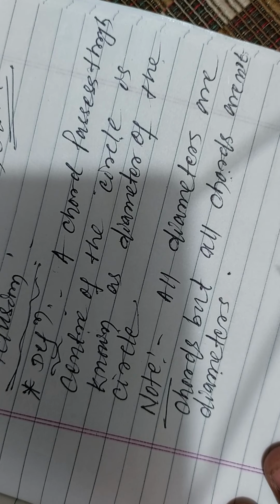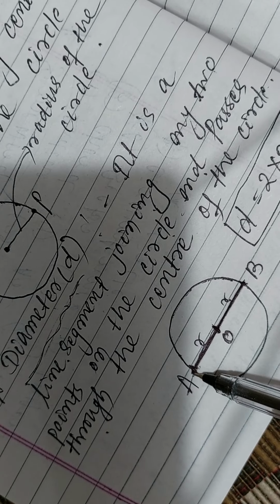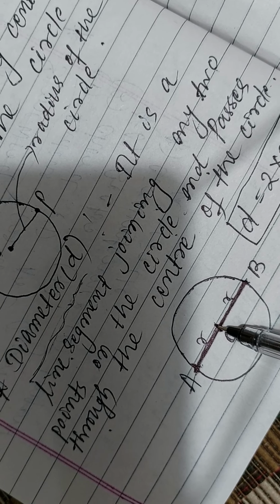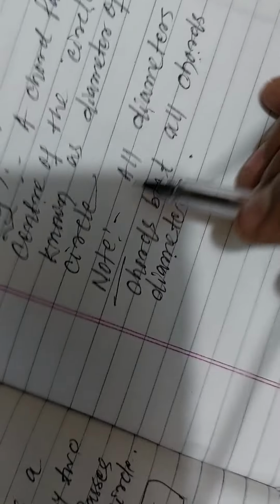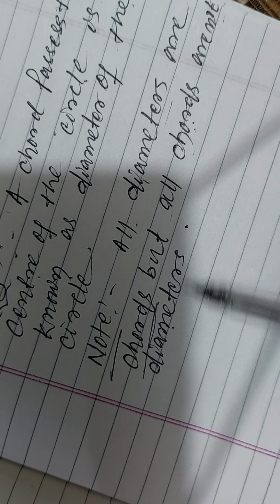Because all chords do not pass through the center. Those chords that pass through the center of the circle are known as diameters. So all diameters are chords, but all chords are not diameters.